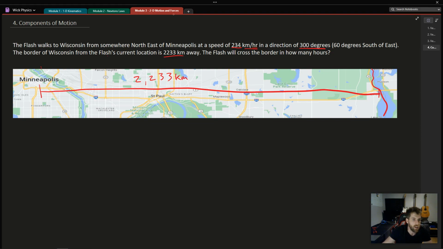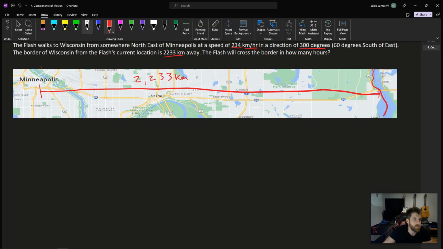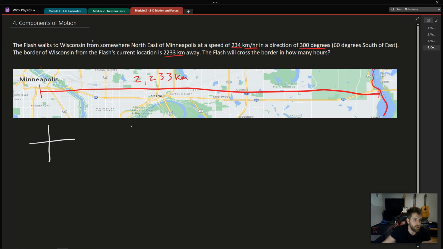Let's make a compass. Our compass will indicate that this is east, north, south, west. So clearly, what we need to do is travel east in order to cross that border. So we're only going to concern ourselves with the eastern bound component, and thankfully, we're walking at 300 degrees. So if this was 0 degrees, or 360 degrees, this was 270 degrees. Okay, so we're walking somewhere like this.